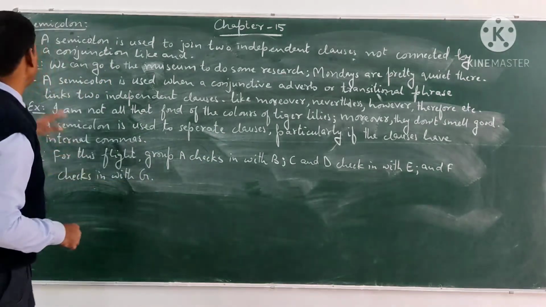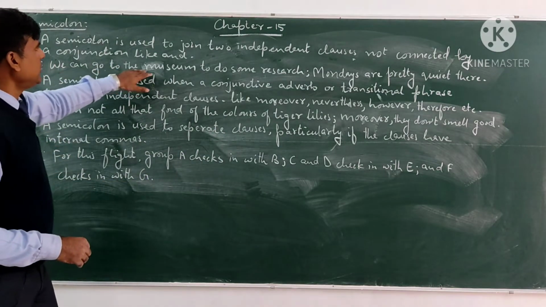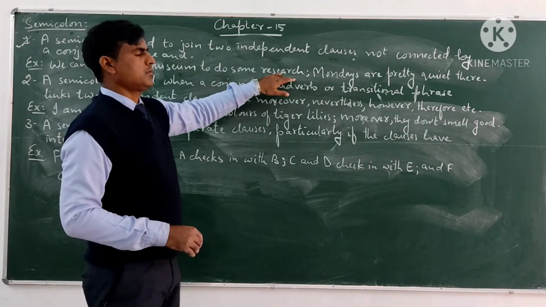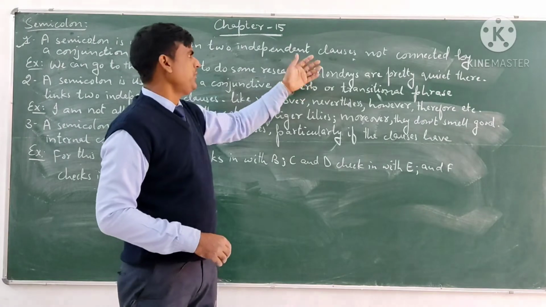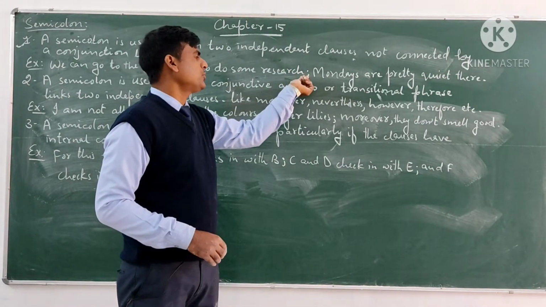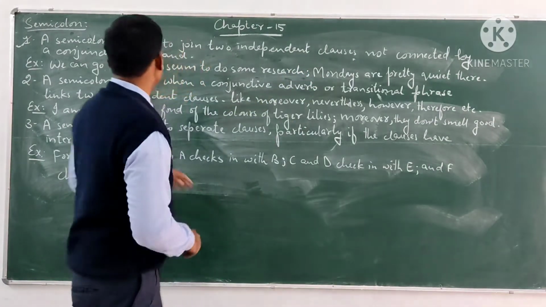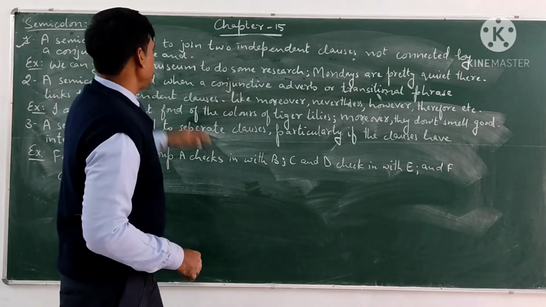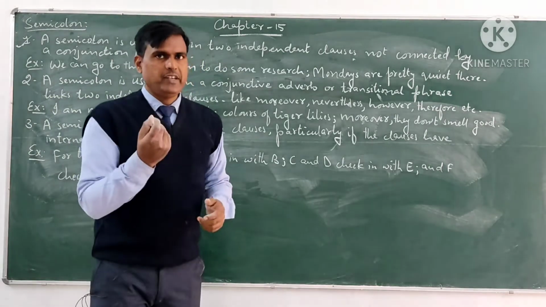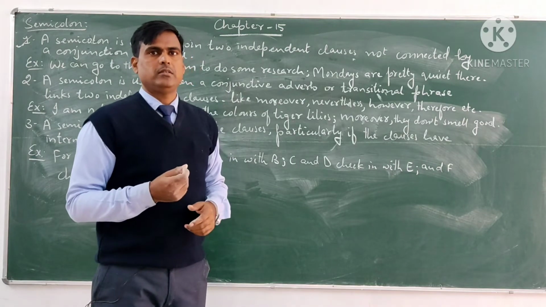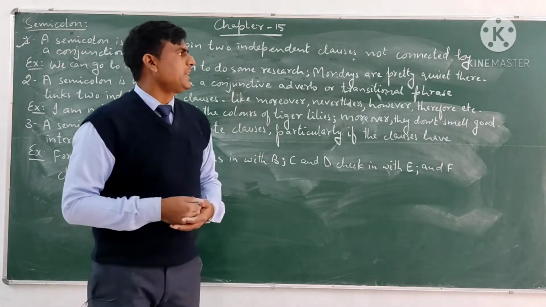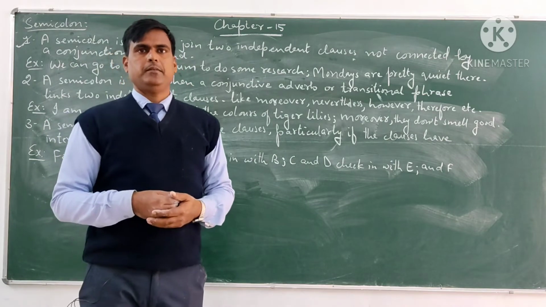For example, we can go to the museum to do some research. We can use the conjunction and, but if we are not going to use the conjunction, we use a semicolon. So we can go to the museum to do some research, then we will take a pause, and then Mondays are pretty quiet there.